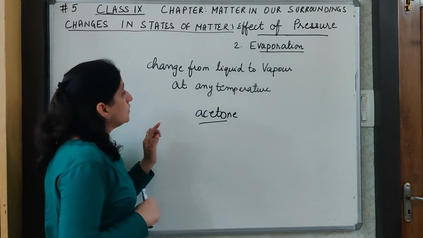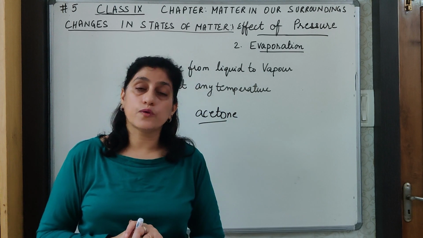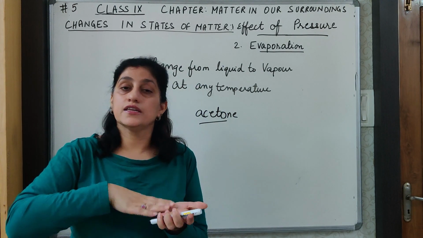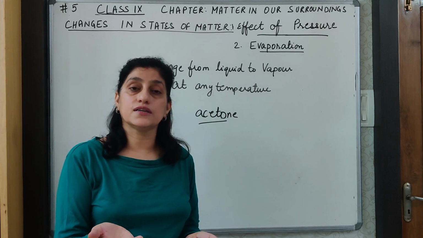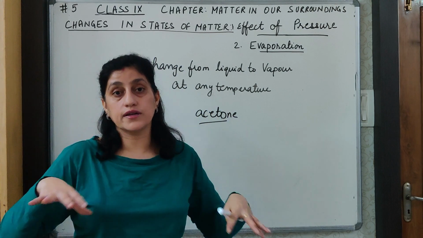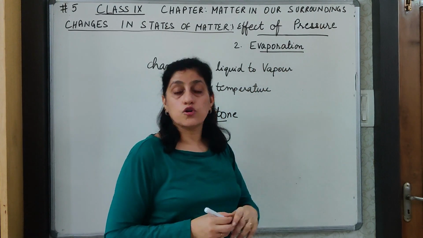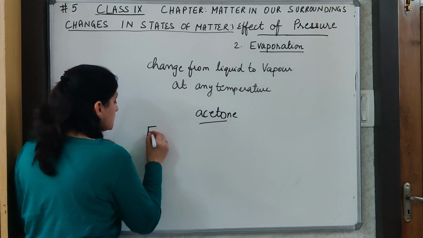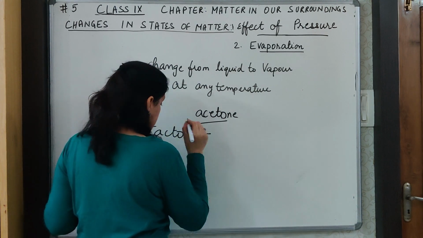Now, next we were discussing evaporation. So is evaporation clear to you? Why does it take place? Because it gains energy from somewhere. In the case of acetone, from the palm. In the case when I leave water in a container, it gains energy from the surrounding atmosphere and the like. Now there are certain factors on which evaporation depends. So here we are going to discuss the factors on which evaporation depends.